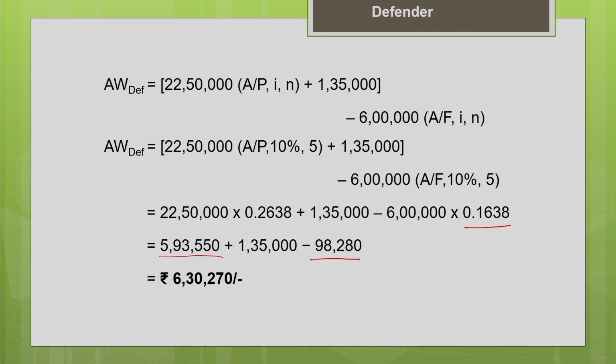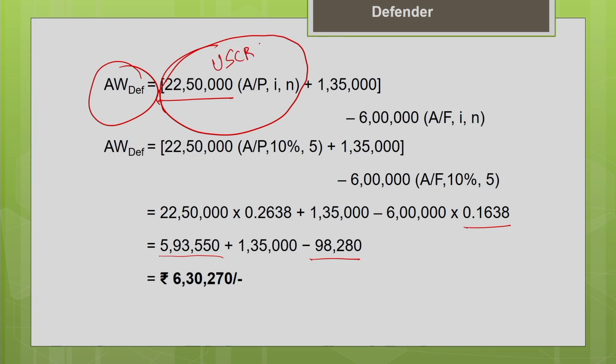Now let me summarize whatever I have discussed so far. You are finding the annual worth, or the equivalent annual cost, of your Defender. First you convert the initial cost of the defender, 22,50,000, into equivalent annual cost using the uniform series capital recovery factor. Your operating cost is already in annualized form, no need to convert.